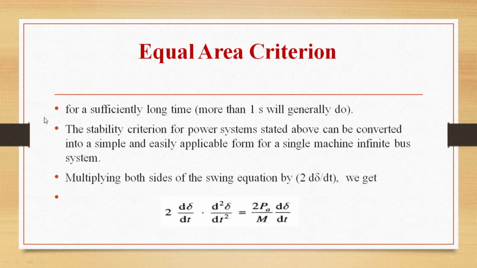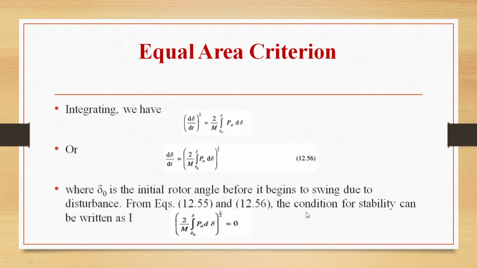The stability criterion for power systems, which we have stated above, can be converted into a simple and easily applicable form for a single machine infinite bus system. So, multiplying both sides of the swing equation by 2 d delta by dt, that is, 2 times d delta by dt: 2 into d delta by dt into d square delta by dt square is equal to 2 Pa by M into d delta by dt.